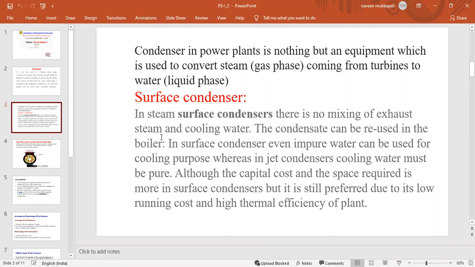What is the input for that condenser? That is the steam that will be coming out from the turbine.